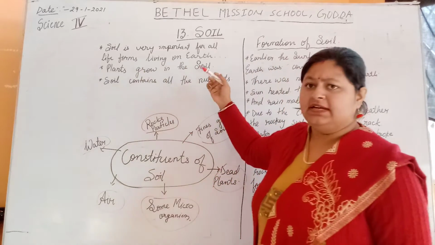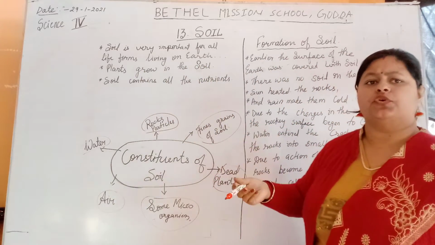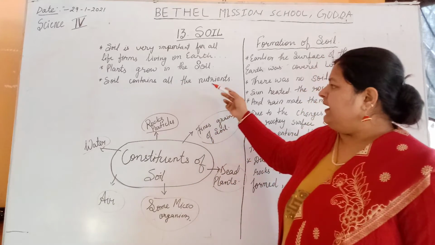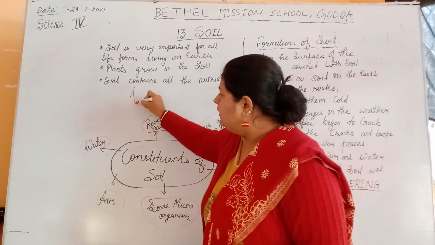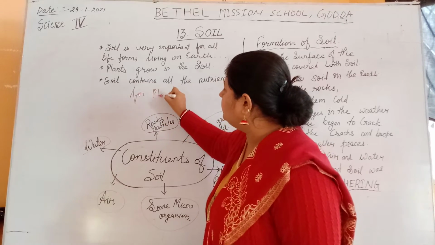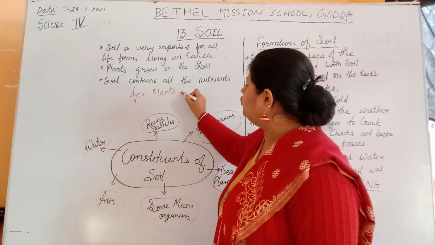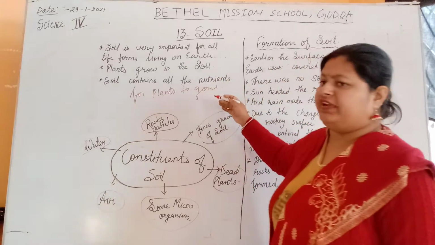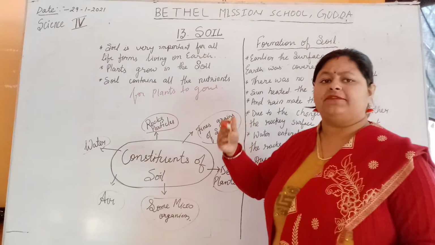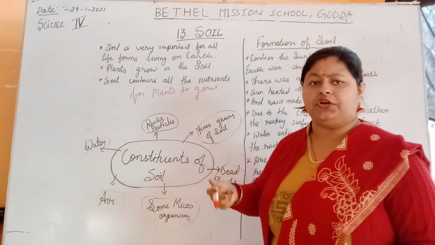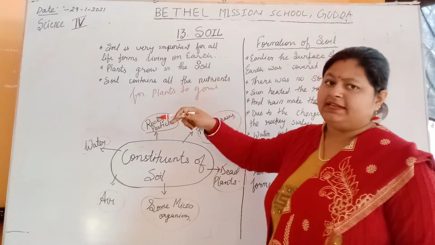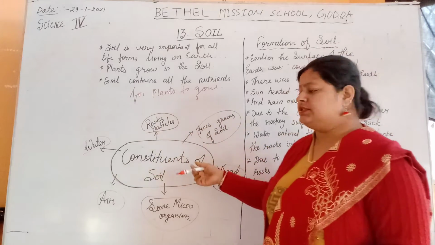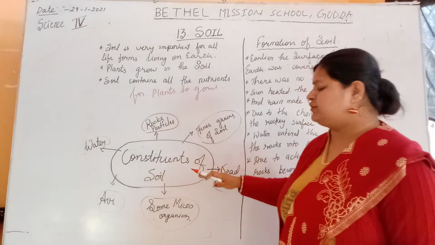Plants grow in the soil. As you know, everyone knows that plants grow in soil. Soil contains all the nutrients for plants to grow. Soil contains all the nutrients which are required by the plant for its better growth. Soil contains all those nutrients in it. Okay. What are the constituents of the soil?